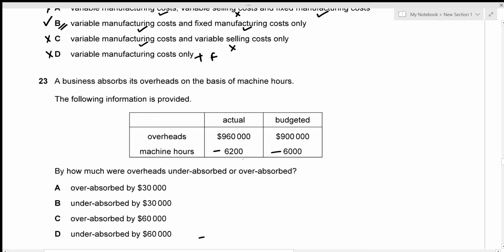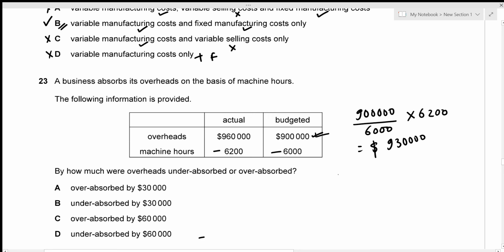actually differ. And the actual is 6,200. So I'm just going to convert the budgeted overheads in terms of 6,200 machine hours. So the budgeted overheads per one machine hour is going to be 900,000 divided by 6,000. But if I need the budgeted overheads for 6,200 machine hours, I'm just going to multiply it with 6,200. So the total budgeted overhead now, it's going to be 930,000.